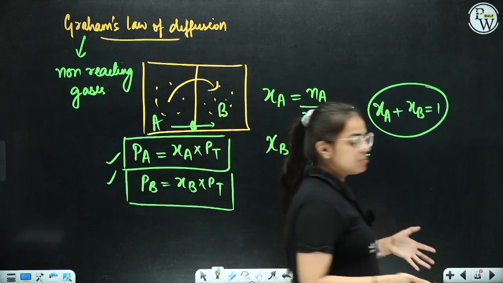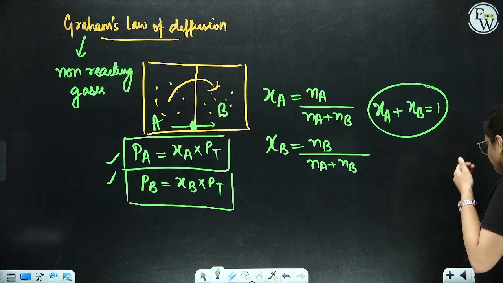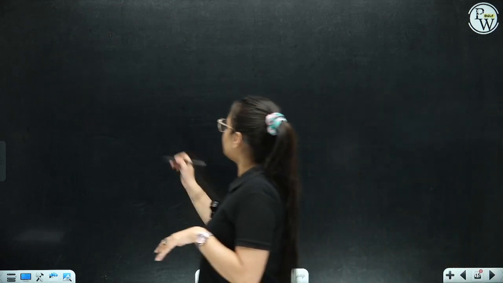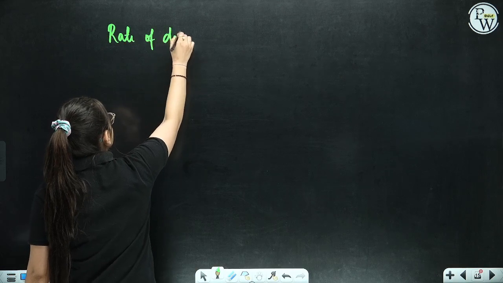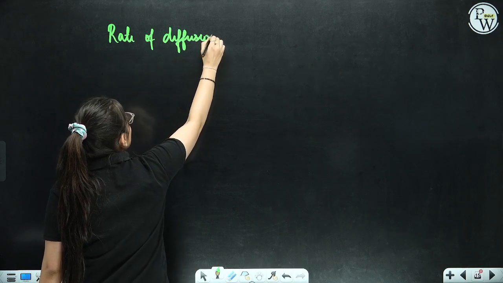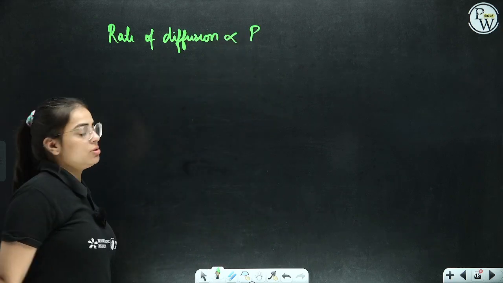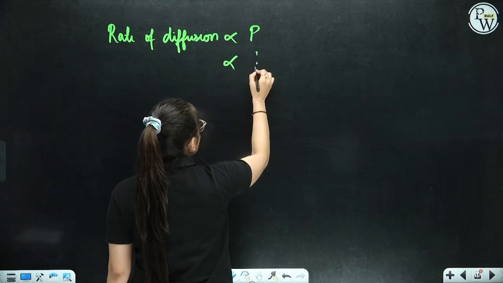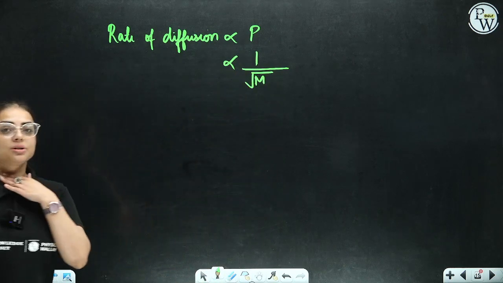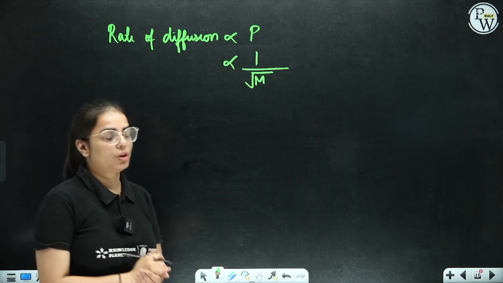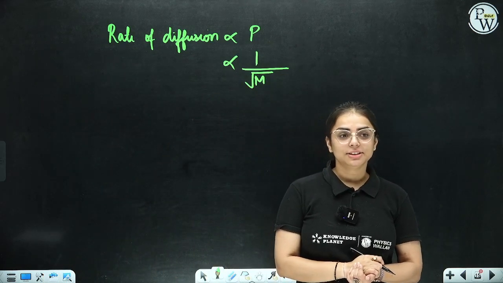More things that Graham's law of diffusion stated: students, the rate of diffusion is directly proportional to pressure, and is inversely proportional to what? The root of molecular mass. Clear?